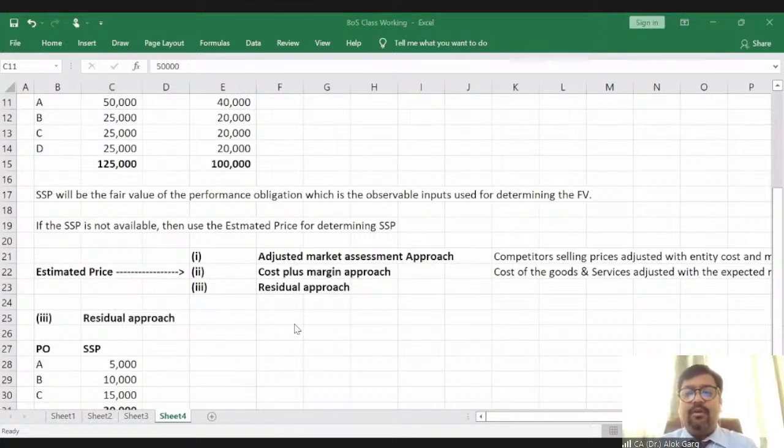Jay is asking, sir, what do observable inputs mean? Observable inputs means market inputs. First of all, you need to see what the market price is, at what value the entity is selling these goods and services on a standalone basis. So you need to see that, right?